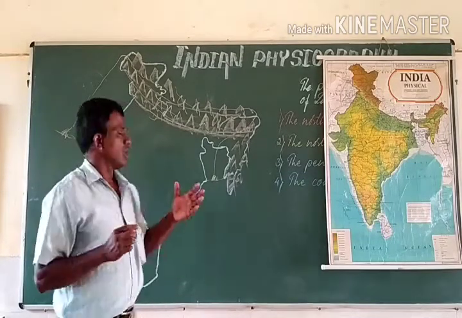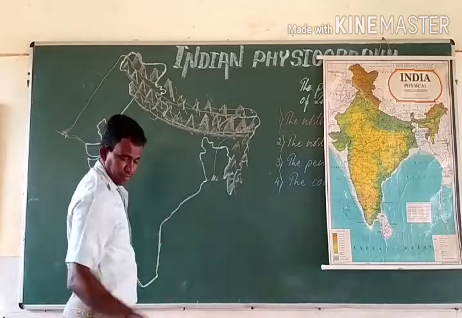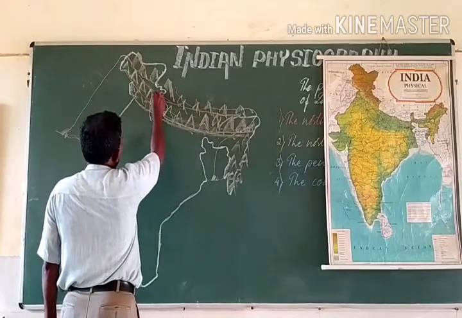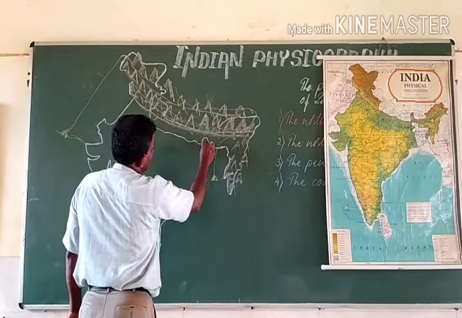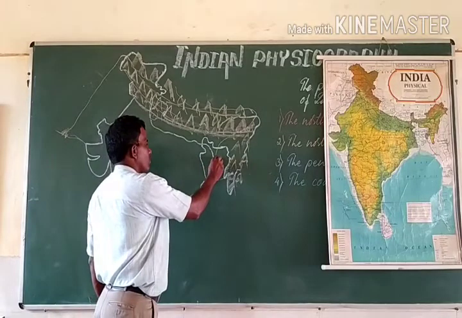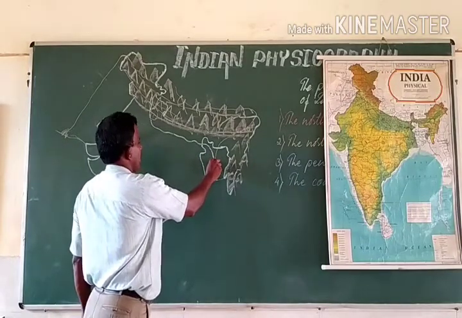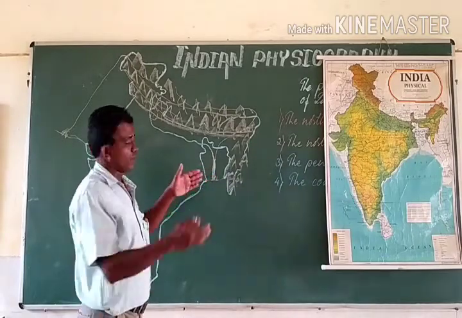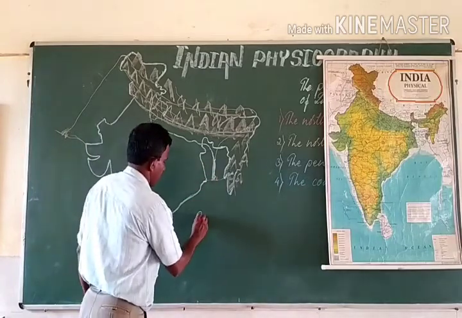In the sense, a number of tributaries of the river Ganga. I suppose you must know the river Ganga originates somewhere in the Himalayas. Gangotri is the glacier. It flows eastwards and joins the Brahmaputra somewhere in Bangladesh, near Dhaka, and after meeting, both these rivers flow into the Bay of Bengal.